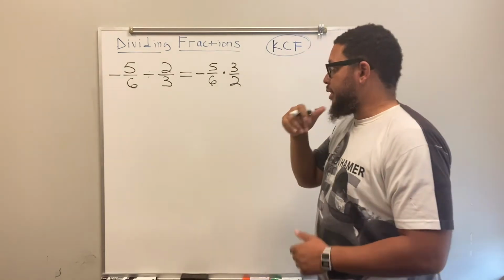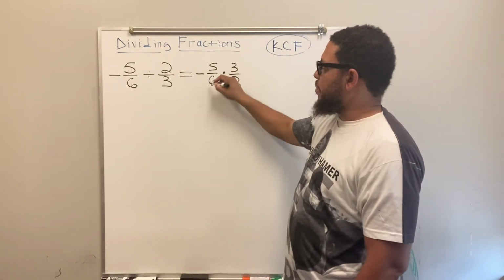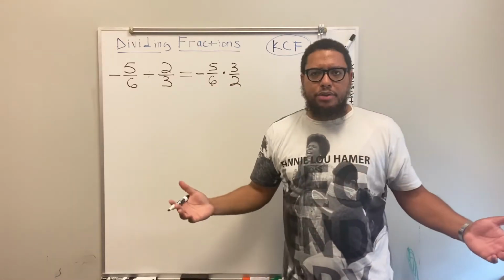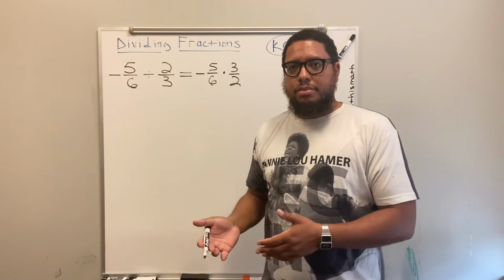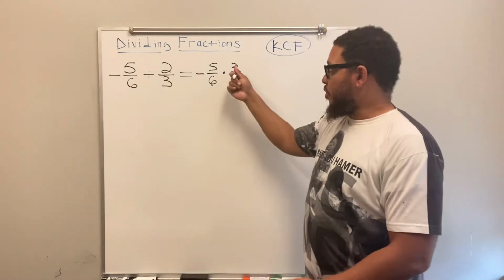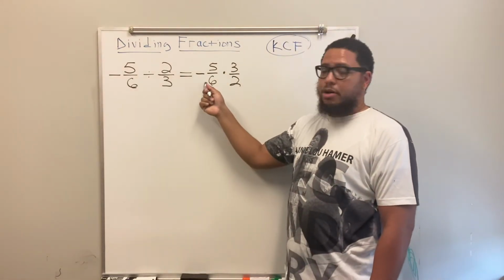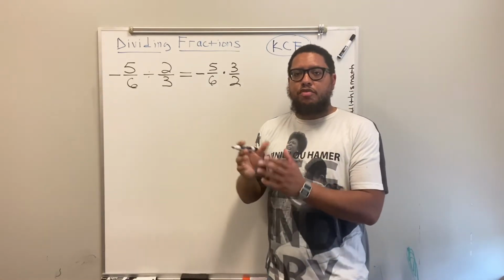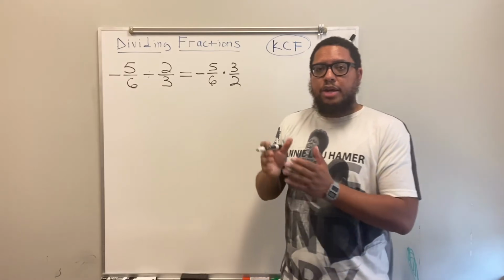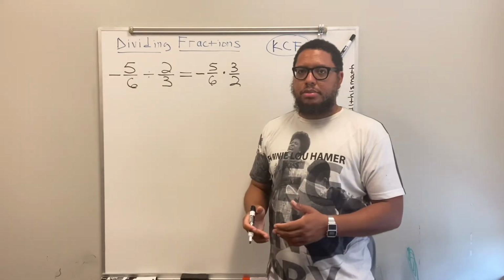Now, what that means is because 3 and 6 have a common factor. What's a common factor? A number that they share that can multiply into both of them, right? 3 can multiply into 3 and 3 can multiply into 6, right? And because of that, I can divide both of those numbers by 3 and create a smaller number, all right?